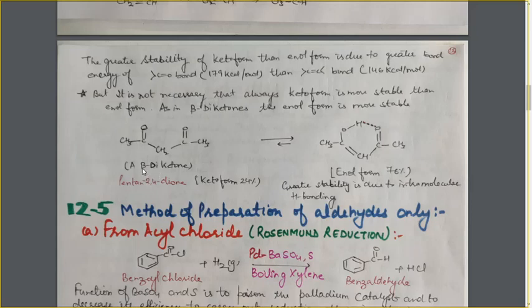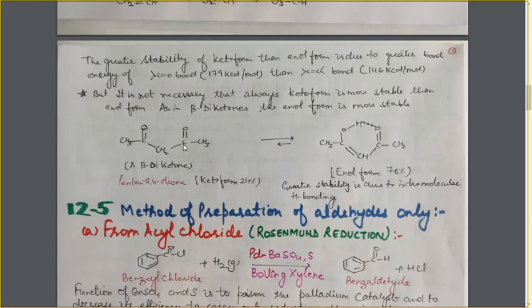at this compound. It is a beta diketone. Beta diketone means it is a diketone that is having two ketonic groups at beta position with respect to each other.